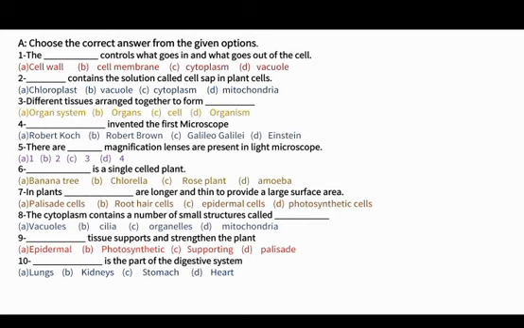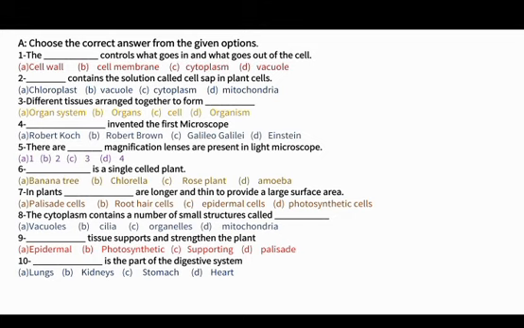Number 3 is different tissues arranged together to form dash. Cells arranged together to form tissue, and when tissue arranged together they form an organ. Different organs combined and form our organ system, and when different organ systems combine it forms an organism. So the correct answer for number 3 is organ.